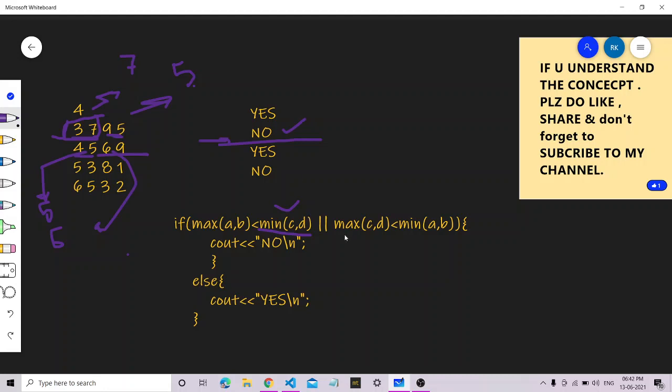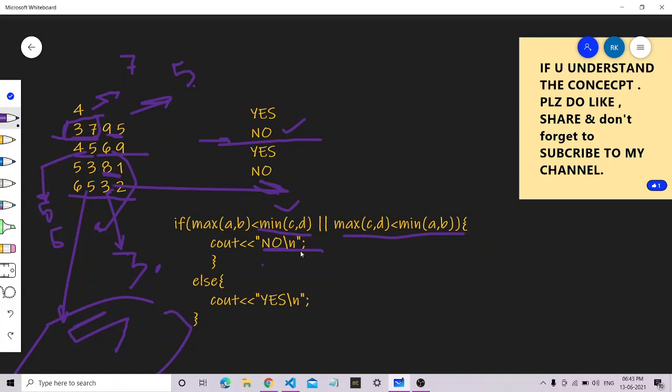Or the maximum of C and D, if it is less than the minimum of A and B, we also say that this is not a fair match. In the fourth case, we observe that the maximum of C and D is 3. Here the maximum is 3, and the minimum of A and B is 5, and we observe that this 5 is greater than the maximum of C and D, so we also output no. And if that doesn't happen, we just output yes.